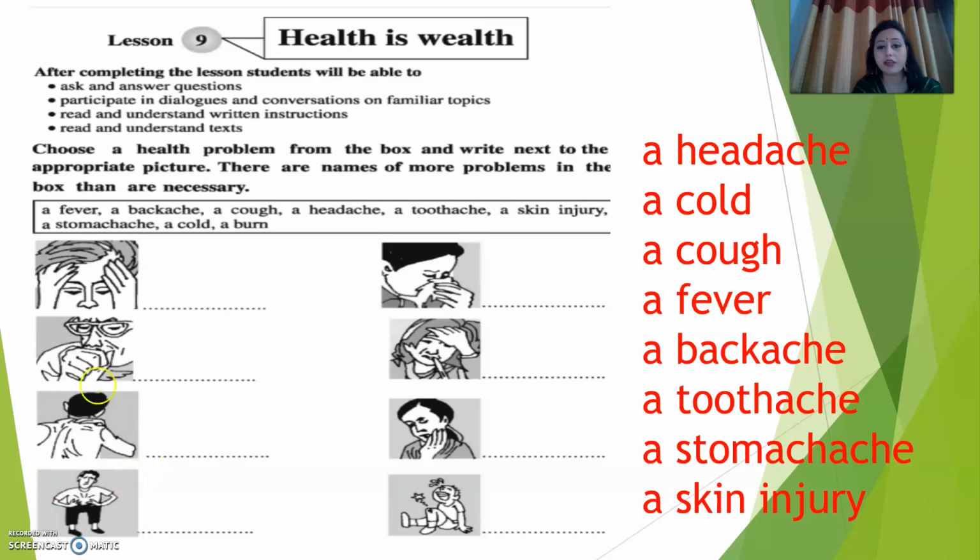Okay. Then see what it is. That is toothache. Oh, I'm suffering a lot. Okay. For what? For toothache. The pain of teeth. Now see what it is. Yes, from this picture we can very easily understand. Yes, this is stomach ache. That is pain in the stomach. Okay. Now see, injury. Where is it? Skin. In the skin there is this injury. So what is it? A skin injury.